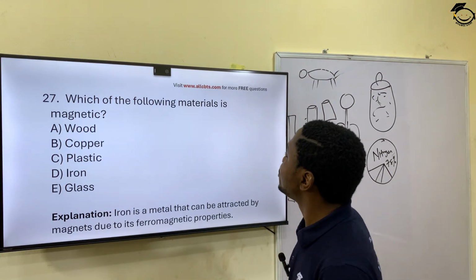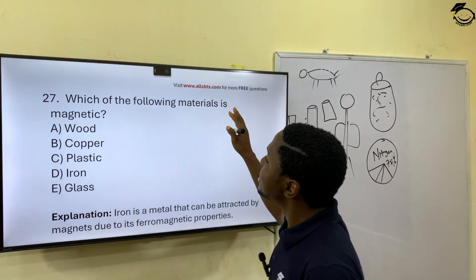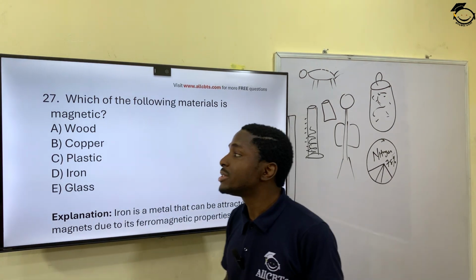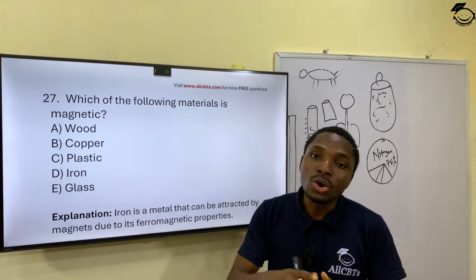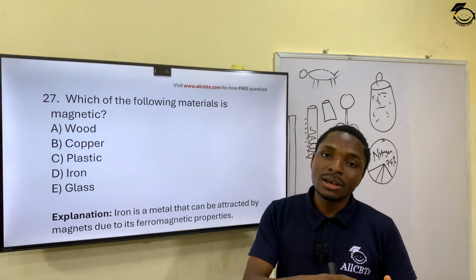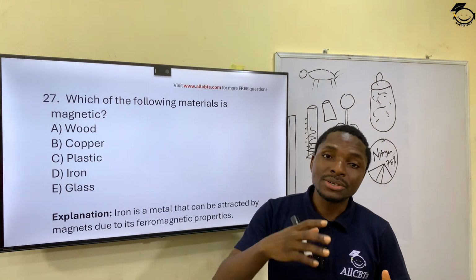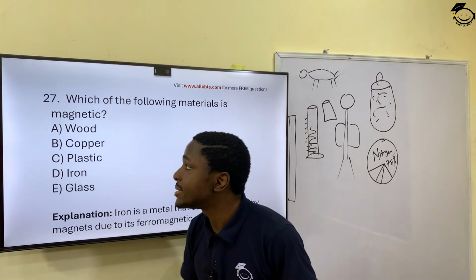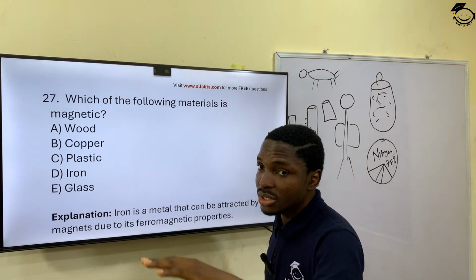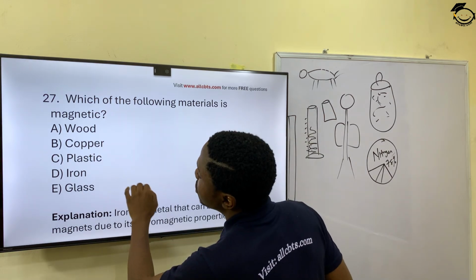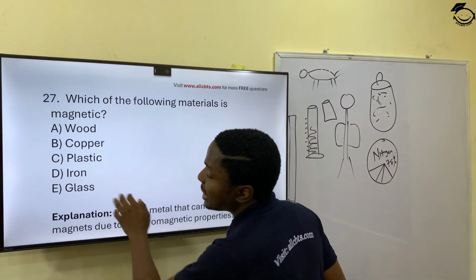Question 27. Which of the following materials is magnetic? In other words, has magnetic properties. We attract a magnet or other substances or materials that have magnetic properties. We have wood, which is not there at all. You have copper, we have plastic, iron, and glass.